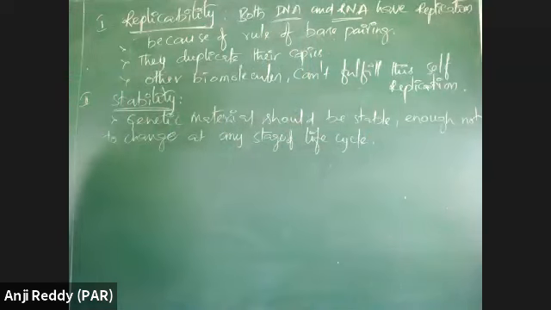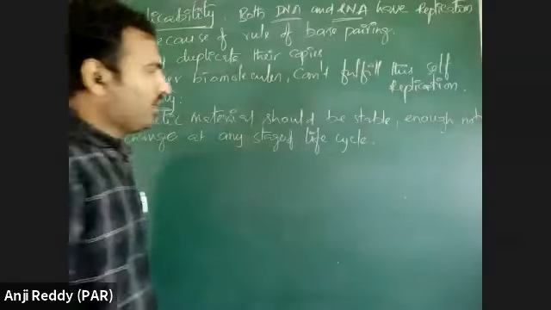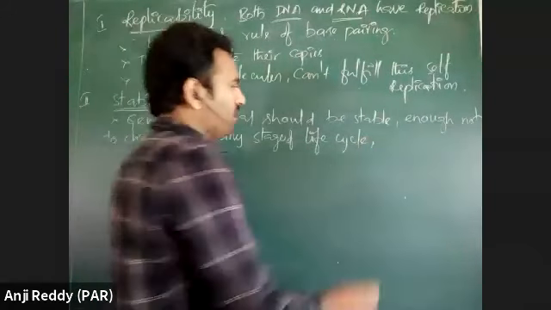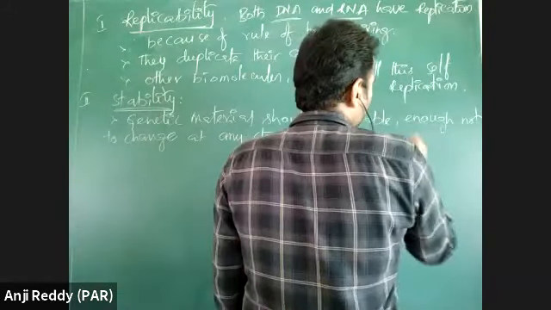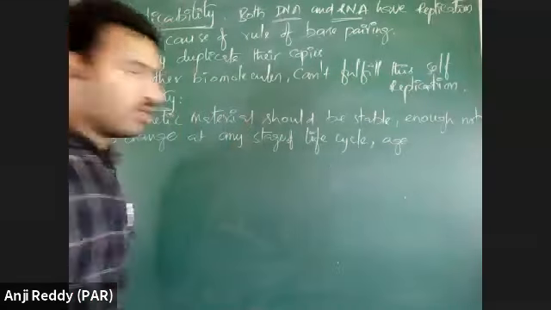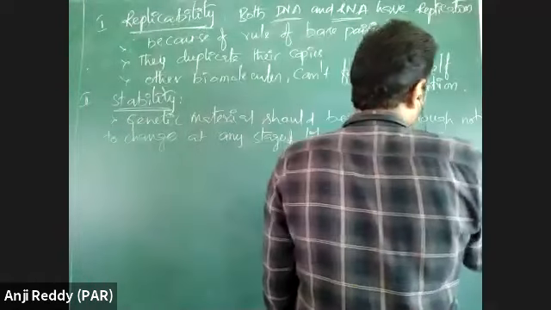In any stage of the life cycle, that genetic material should not change its properties. Even as age increases, its stability should not change.